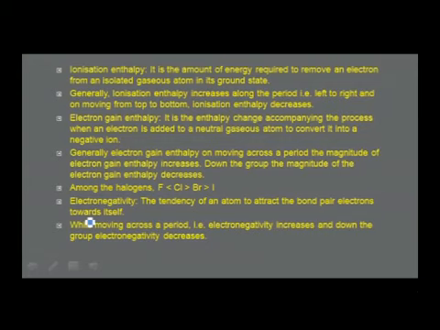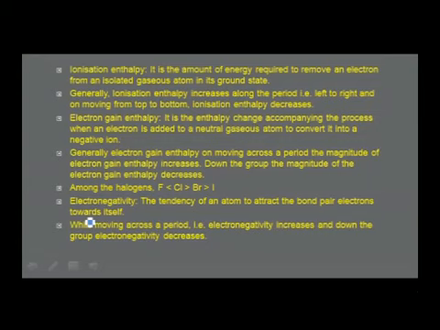Electron gain enthalpy: it is the enthalpy change accompanying the process when an electron is added to a neutral gaseous atom to convert it into a negative ion. Generally, on moving across a period, the magnitude of electron gain enthalpy increases. Down the group, the magnitude of electron gain enthalpy decreases.